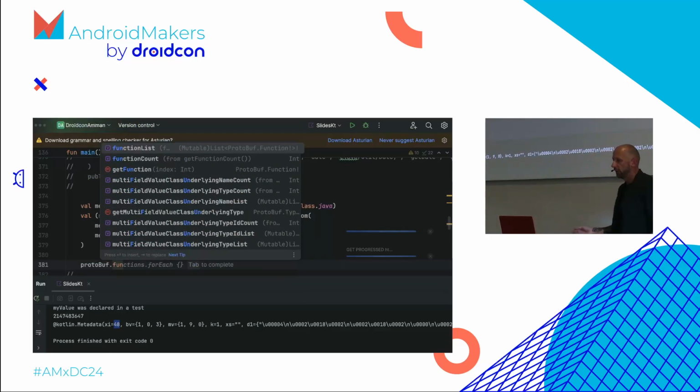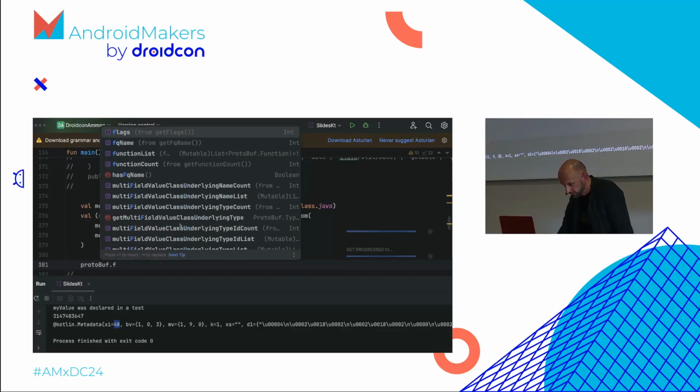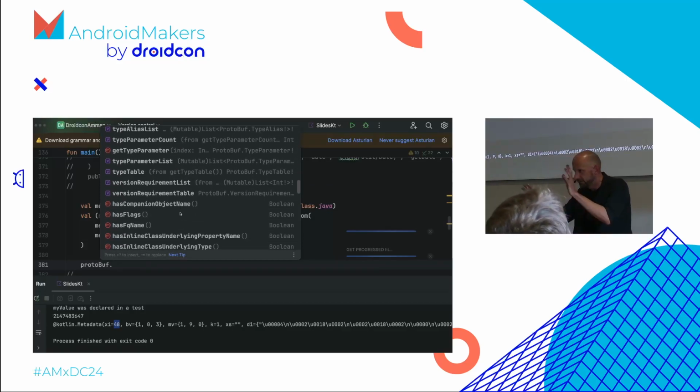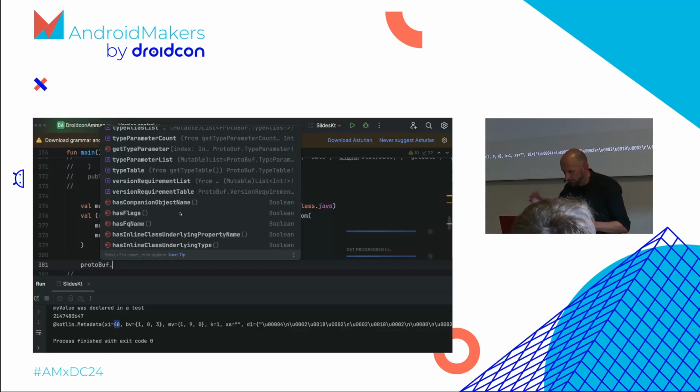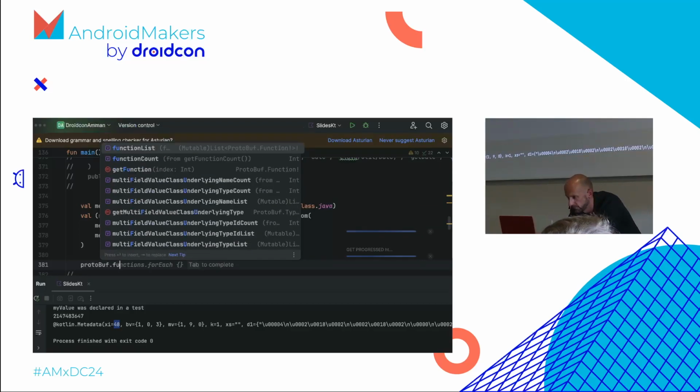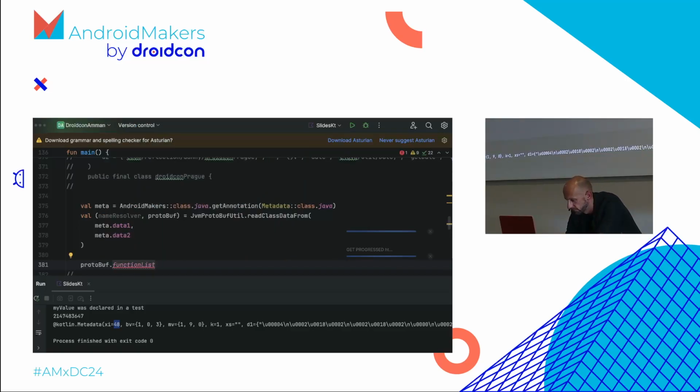For example, it has all the functions. It has all the properties. It actually has pretty much everything that you would look for later in the K class: the constructors, the enums, whatever is in this class. So this protobuf thing has it. Let's try to look into some of this. Let's try to find our functions, the functions in this class.